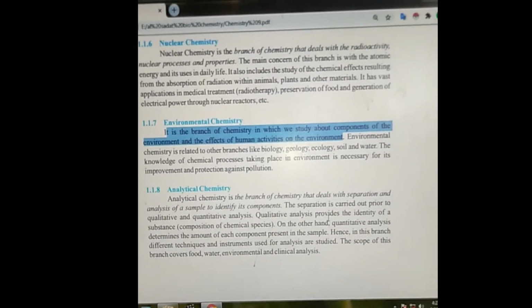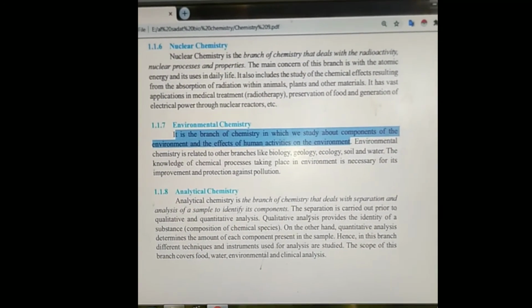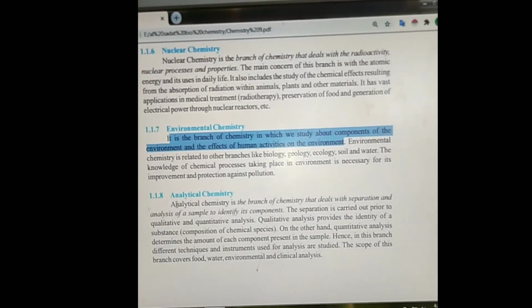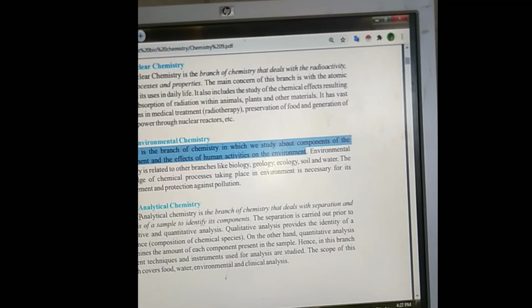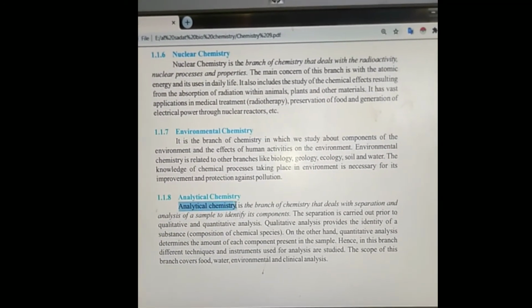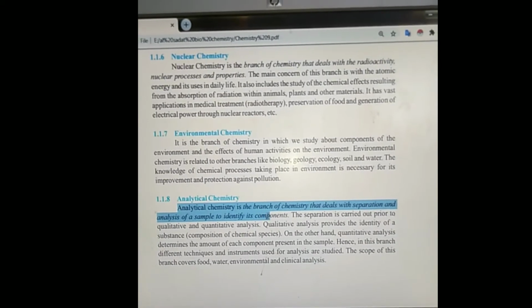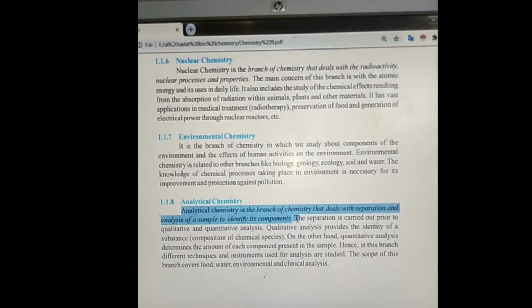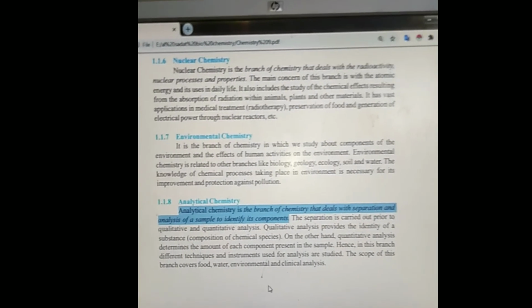And the last topic of today is analytical chemistry, the branch of chemistry. It is a very interesting branch of chemistry. Analytical chemistry is the branch of chemistry that deals with the separation and analysis of a sample to identify its components. Here is the definition. The definition completes here.